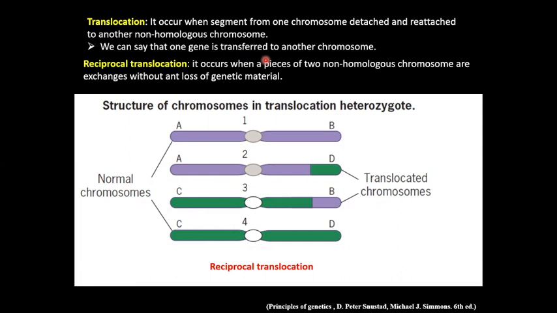There is also one more term known as reciprocal translocation. It occurs when two non-homologous chromosomes interchange chromosomal segments, and in this condition there is no loss of genetic material. This figure shows the reciprocal translocation in the right arm, where a piece of chromosomal segment is interchanged.